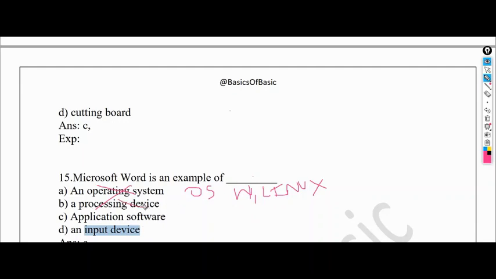A processing device, no, it is also not a processing device. Processing is done by the CPU, and Microsoft Word is just an application. So the answer would be C. An input device is nothing but keyboard, mouse. These are the examples. So it is an application software.